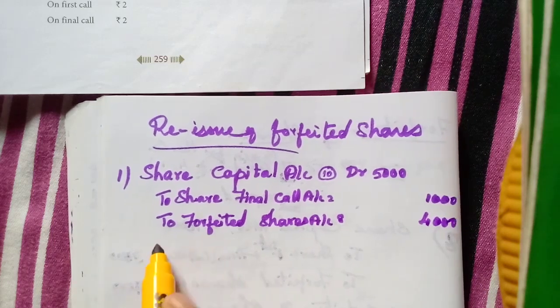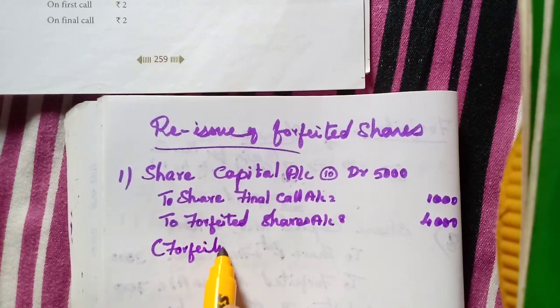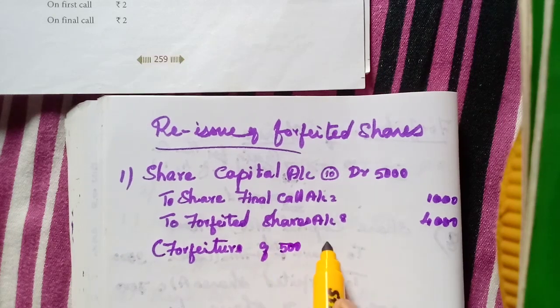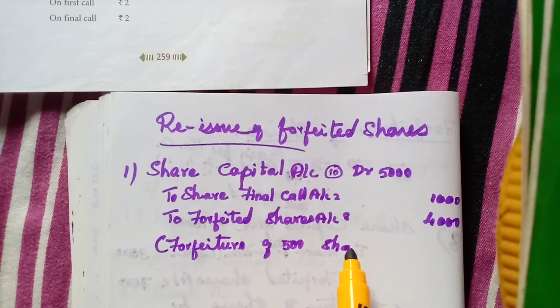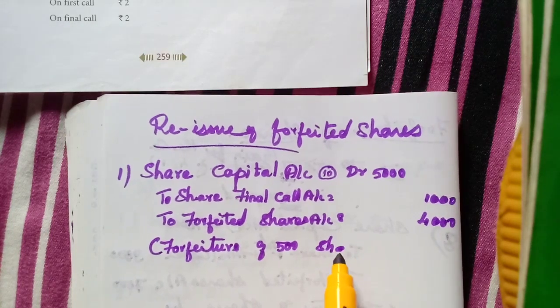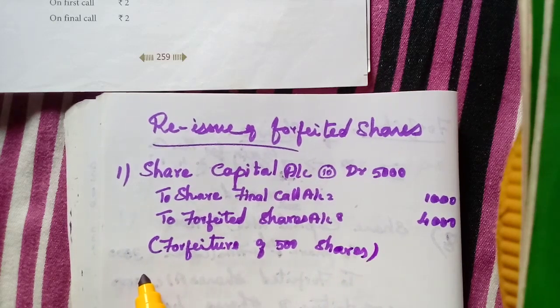Now we will write the narration: forfeiture of 500 shares.